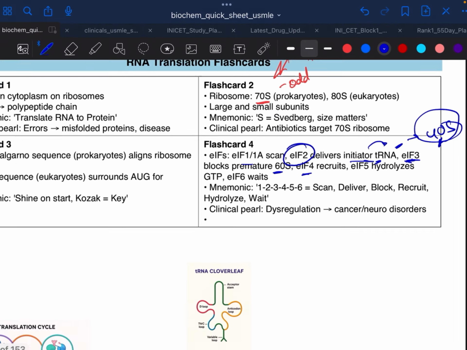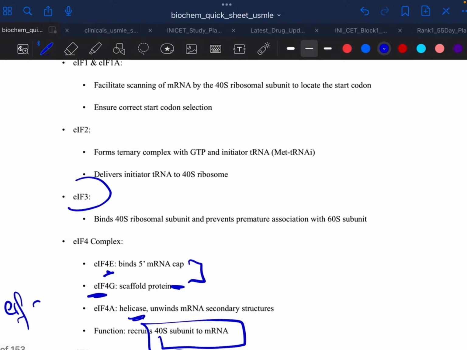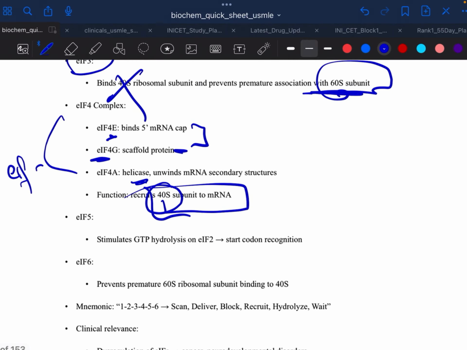Now eIF4 recruits. It has many functions, which I have written here. It binds to the mRNA cap, and it is a scaffold protein. Basically this eIF4 does many things, it just recruits the 40S to the mRNA. eIF3 was blocking 40S earlier, and it wanted to go with 60S, so eIF4 is binding with 40S.